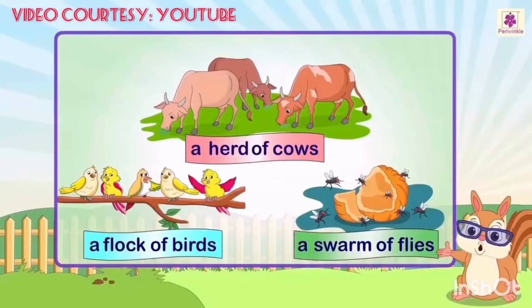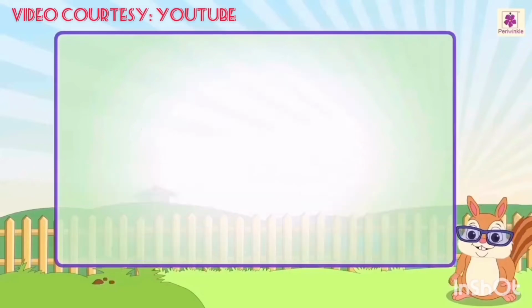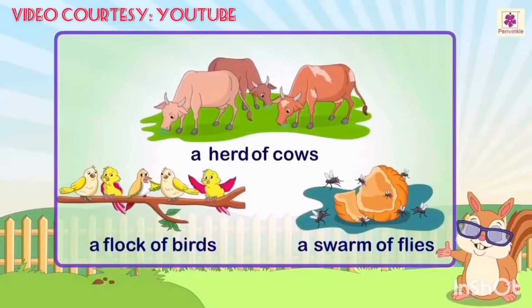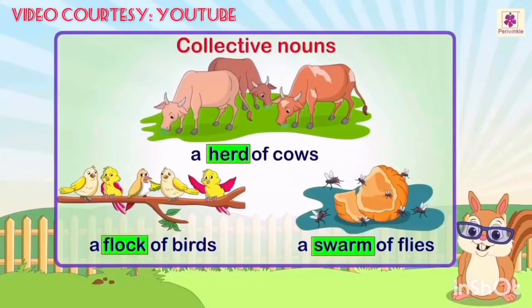Some common nouns have a special name when they are in a group. A collective noun is a word used to name a group of people, animals, or things. The words herd, flock, swarm are collective nouns used to refer to groups of cows, birds, and flies respectively.